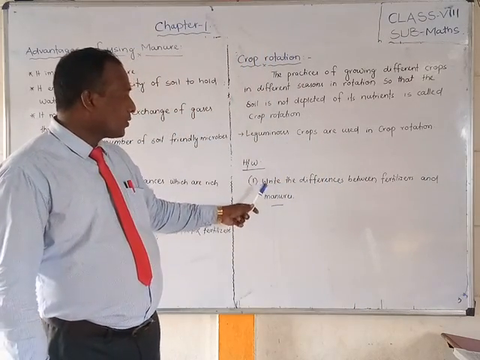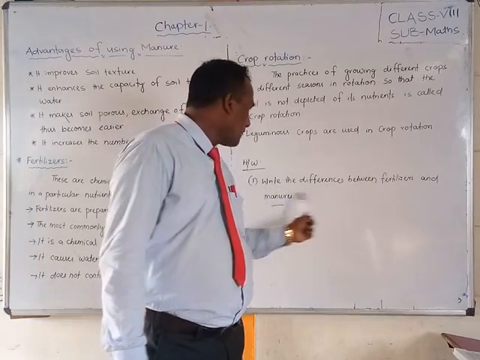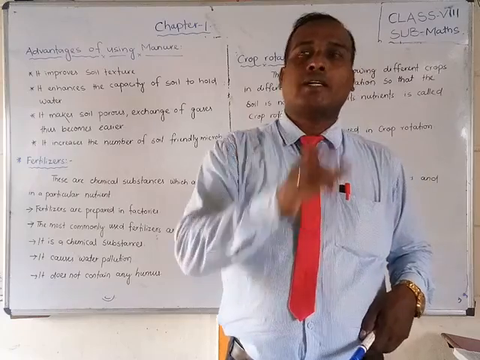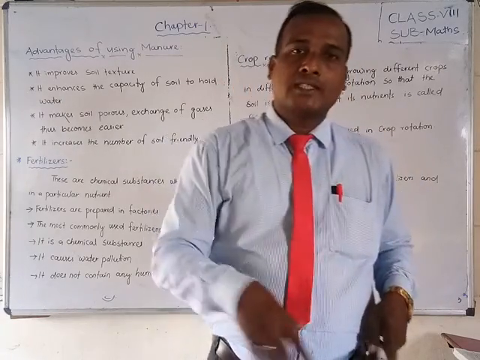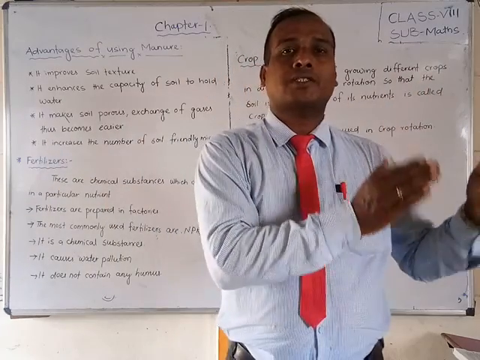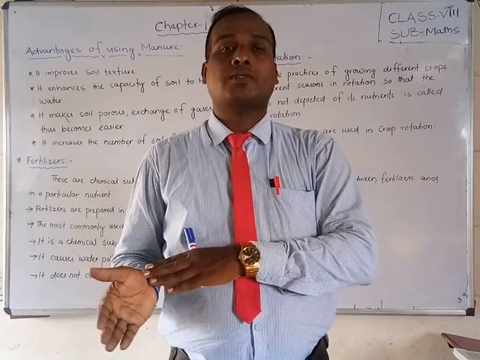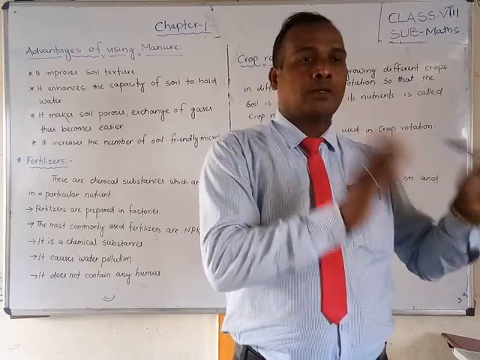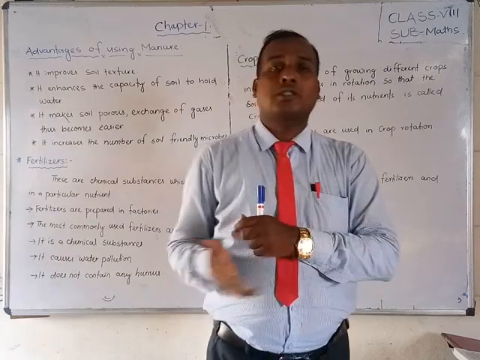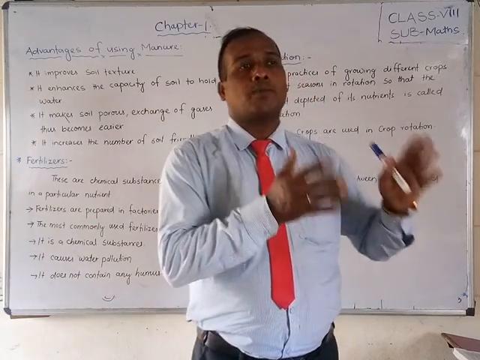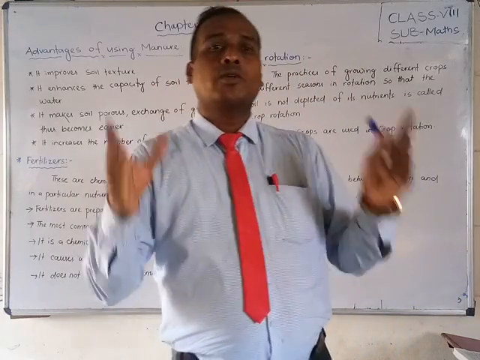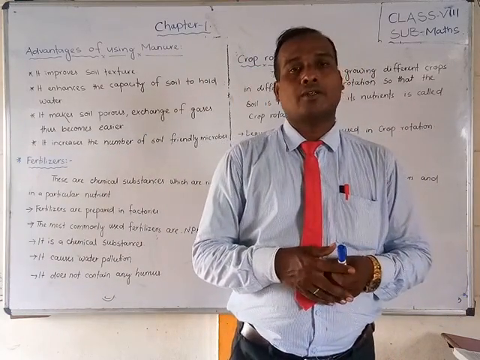Next, homework for students: write the differences between fertilizers and manures. You have to make a table, and on one side write fertilizers, on the other side manures. What are the differences? One is a chemical substance, one is an organic substance. One is manufactured in industries or factories, the other is made on the farm or house side. One pollutes the water, the other does not pollute the water. Like that, you have to write the differences. Thank you all of you.